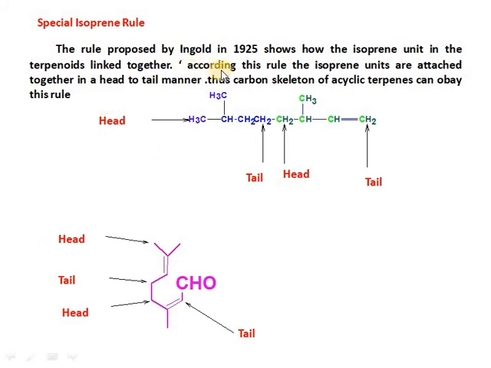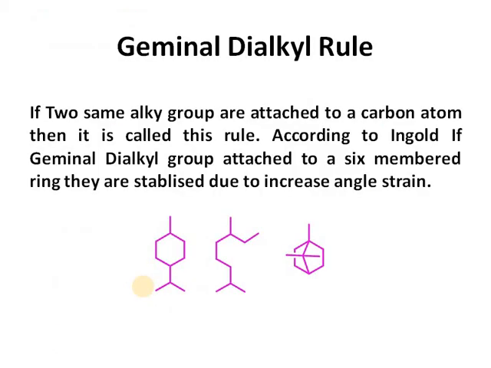This is a head and this is a tail. Hence the carbon skeletons of acyclic terpenes obey this rule. Only acyclic molecules can obey this special isoprene rule.